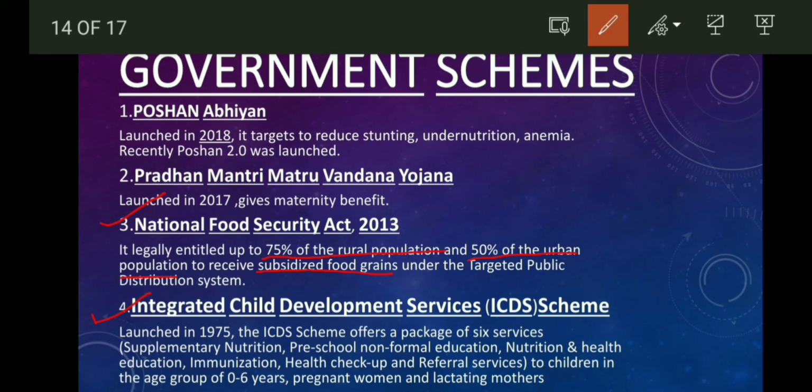And if we come to the fourth scheme, the Integrated Child Development Services scheme, that is also called the ICDS scheme. So it was launched in 1975 and it offers a package of 6 services: supplementary nutrition, preschool non-formal education, nutrition and health education, immunization, health checkups, and referral services to children in the age group of 0 to 6 years, pregnant women, and lactating mothers. So these are the 4 schemes which the government is majorly working upon.